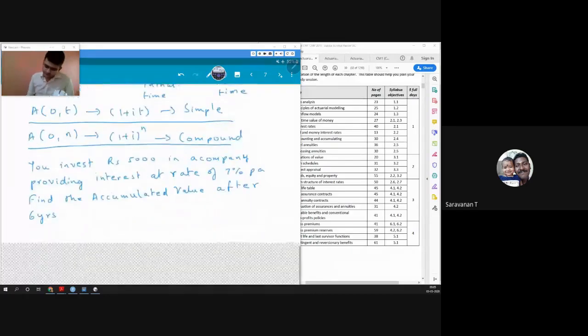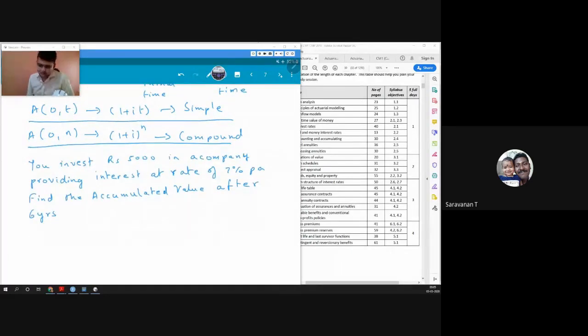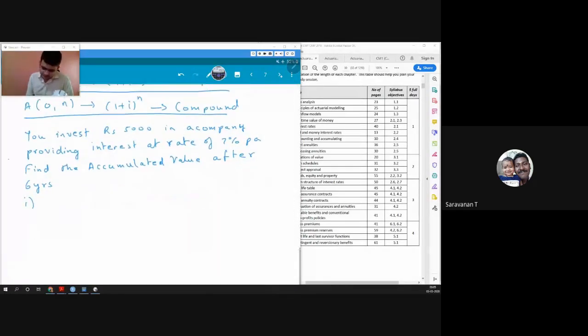Now what we'll do is we will assume both simple interest and compound interest. So let's say this question says, assuming first simple interest and then second compound interest.